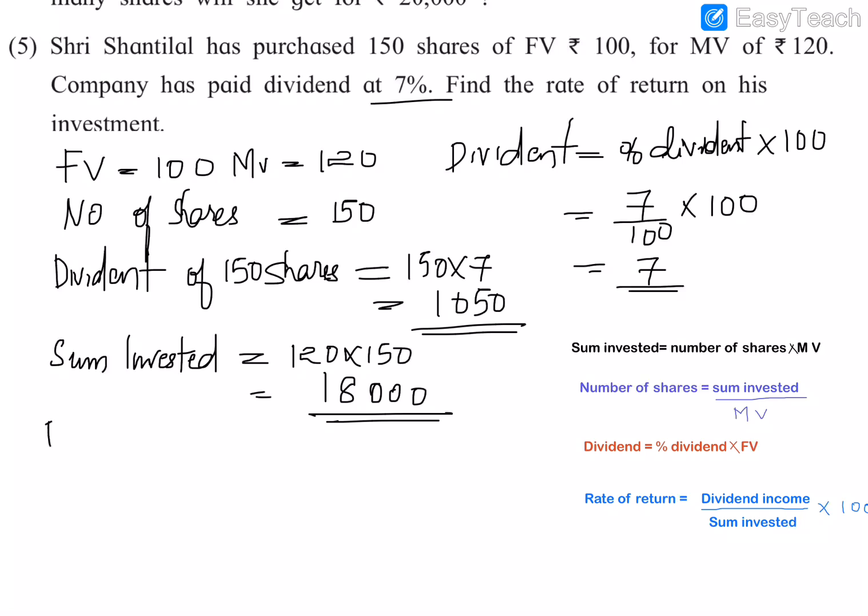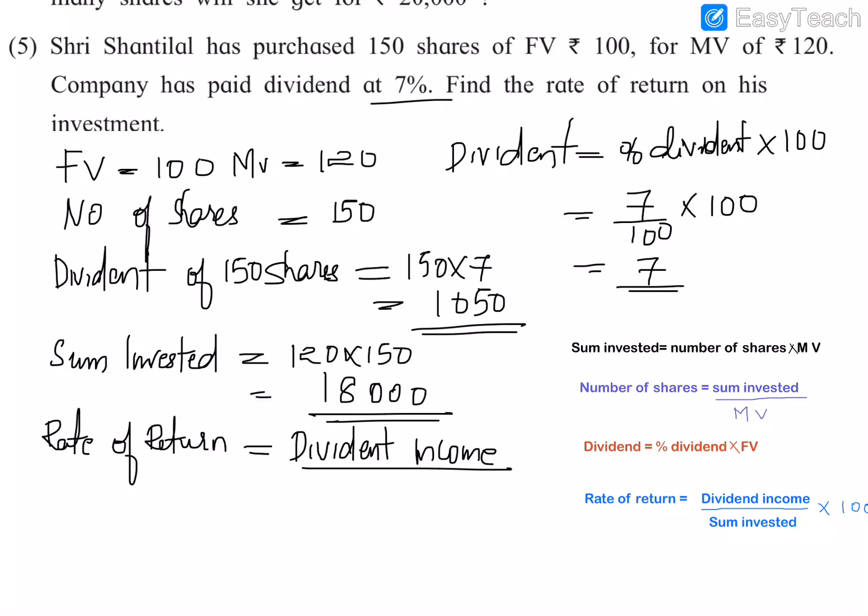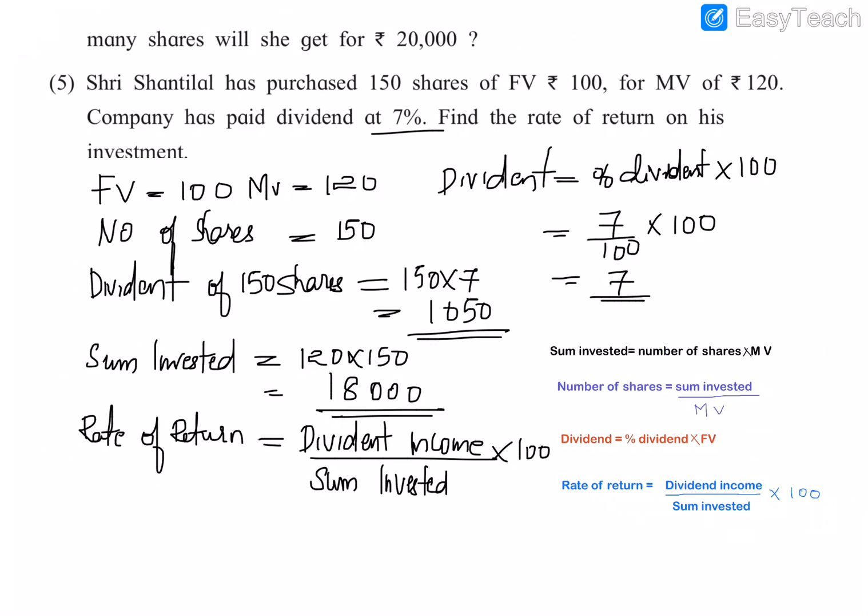So now we can find the rate of return. Since we are finding the rate of return, first we write the formula: dividend income divided by sum invested into 100. The dividend income is rupees 1050 and the sum invested is 18,000.